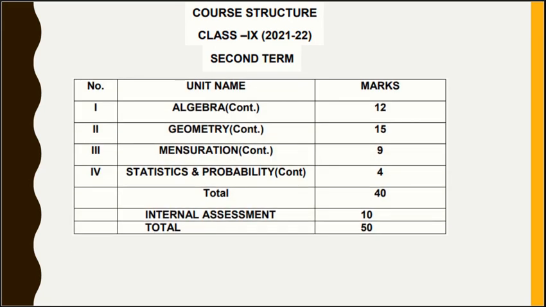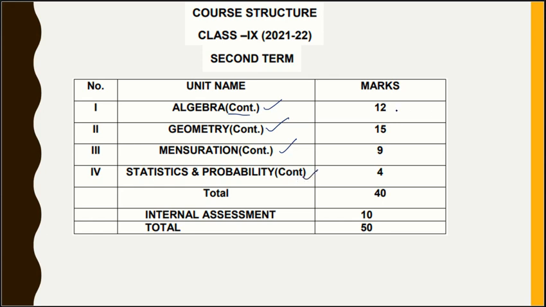you have got this course structure where only 4 units are there. The number system has already been covered in the first term, and coordinate geometry is already covered in the first term. Leftover units' continuations are done in this second term: algebra continuation, geometry continuation, mensuration continuation, statistics and probability continuation.